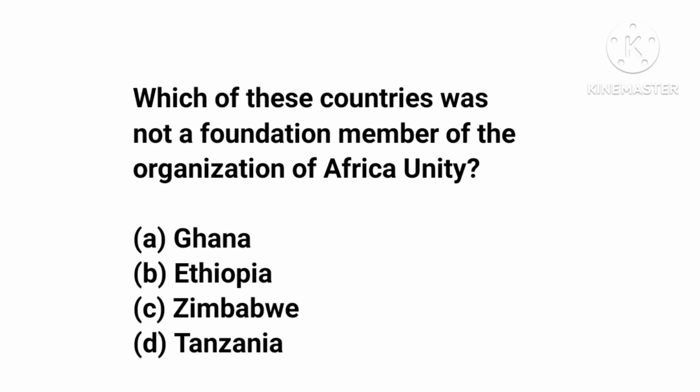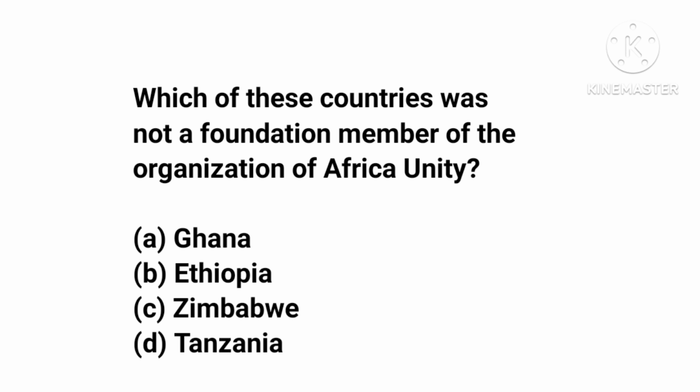Question 22, which of these countries was not a foundation member of the Organization of African Unity? Option A, Ghana, B, Ethiopia, C, Zimbabwe, and D, Tanzania. The Organization of African Unity was established in Addis Ababa, Ethiopia, in 1963.